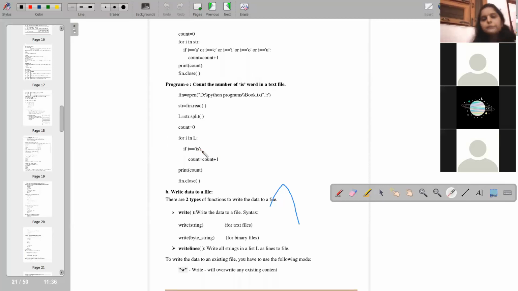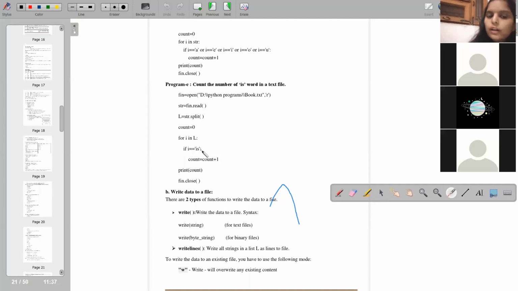and then print it. Fine. Now this is all about the read function, how you will count the characters, words, lines, or any specific word. Okay, these are the functions for read.